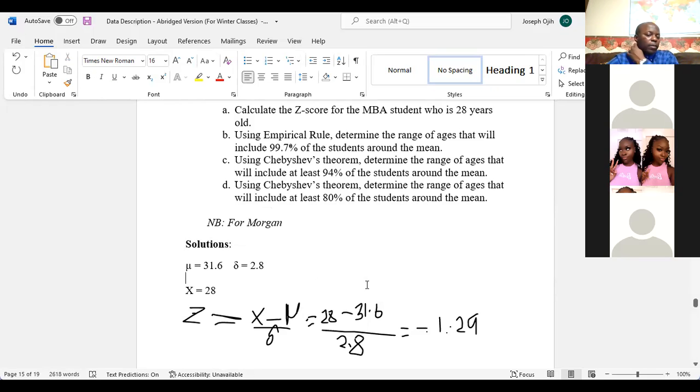I have a question. Were we supposed to have learned this portion last week? There were 3 or 4 questions similar to this, the z-score, in the homework, but we didn't go over it last week. We did the z-score last week.